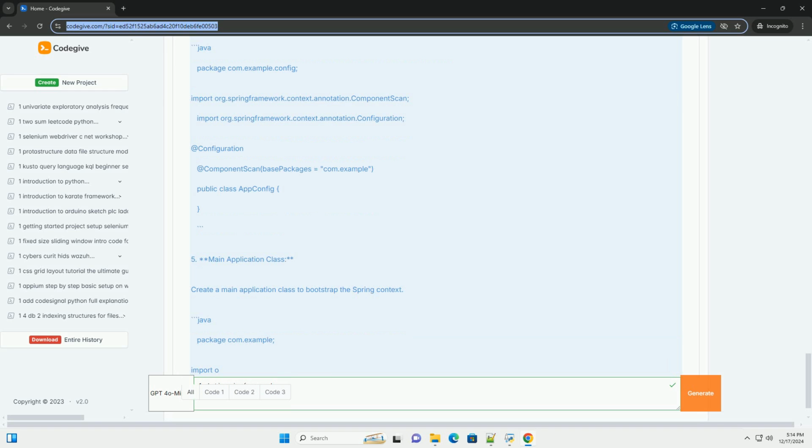Java. package com.example.controller. import com.example.service.GreetingService. import org.springframework.beans.factory.annotation.Autowired. import org.springframework.stereotype.Controller. import org.springframework.web.bind.annotation.GetMapping. import org.springframework.web.bind.annotation.RequestParam. import org.springframework.web.bind.annotation.ResponseBody. @Controller. public class GreetingController.